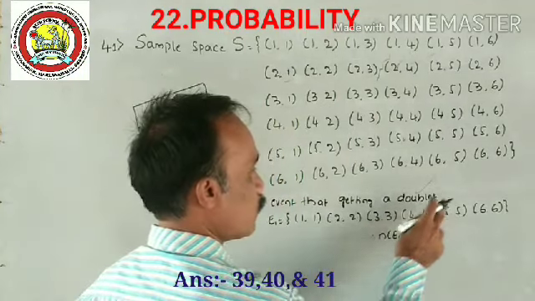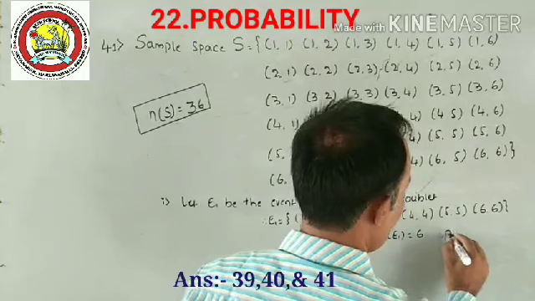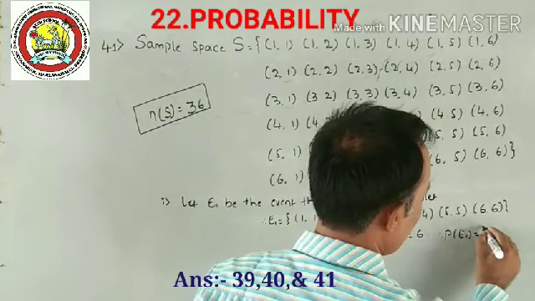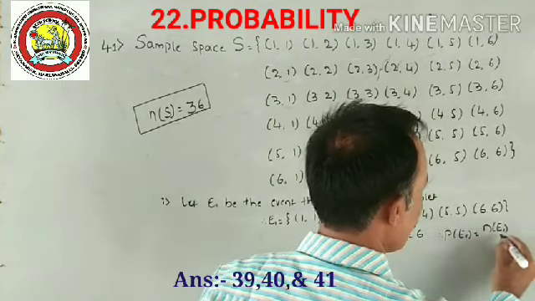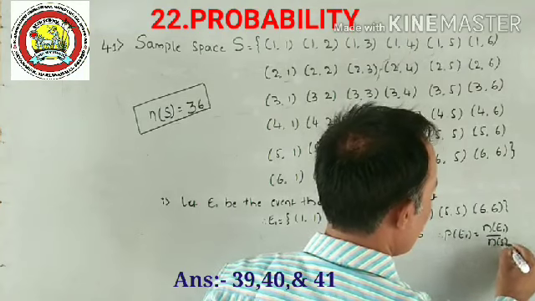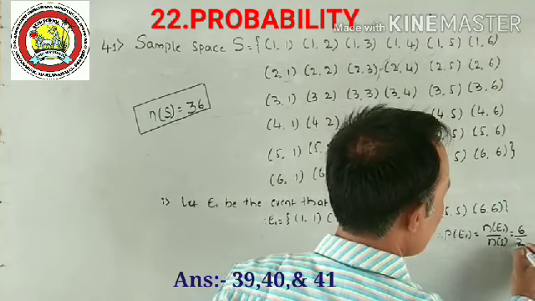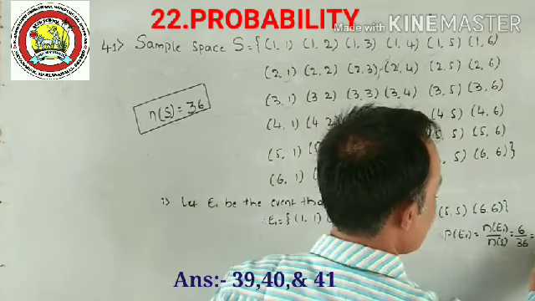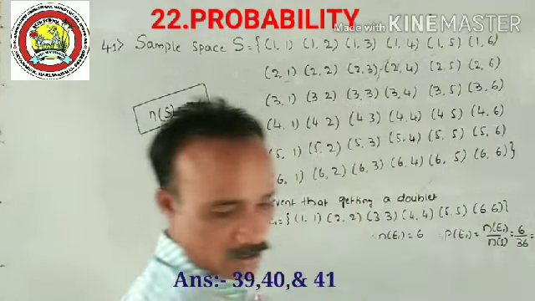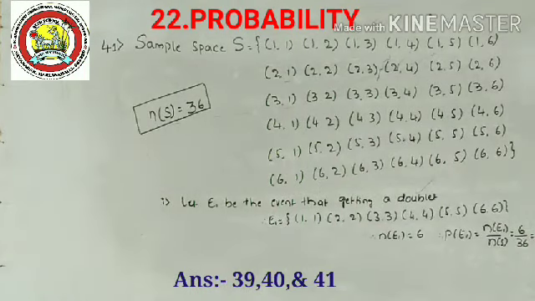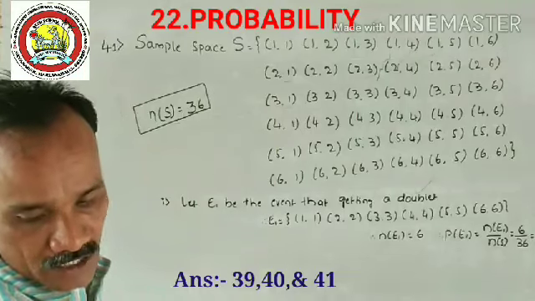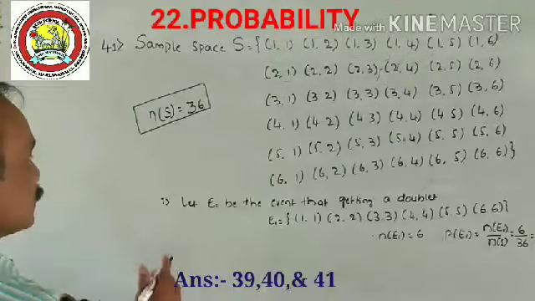1 2 3 4 5 6. Therefore, the probability of this event is equal to n of E1 divided by n of S, 6 by 36. Yes, the answer is 1 divided by 6. So this is the first one. Next, second one, let